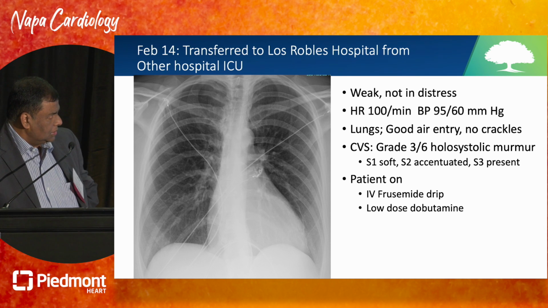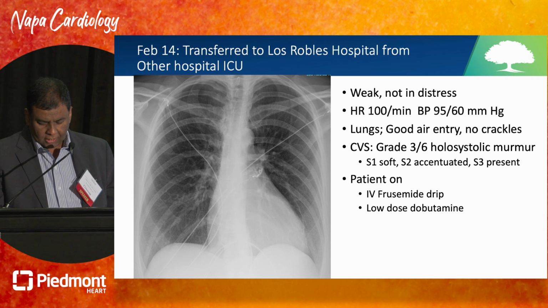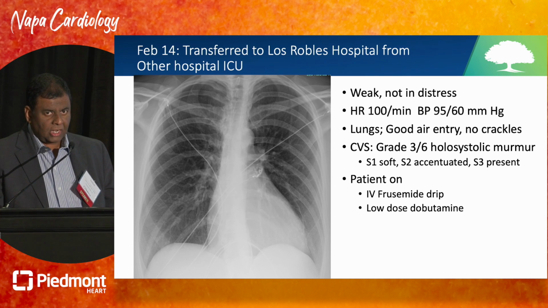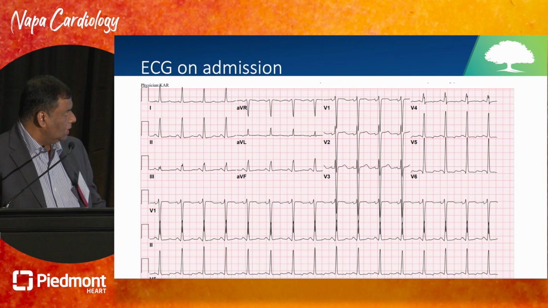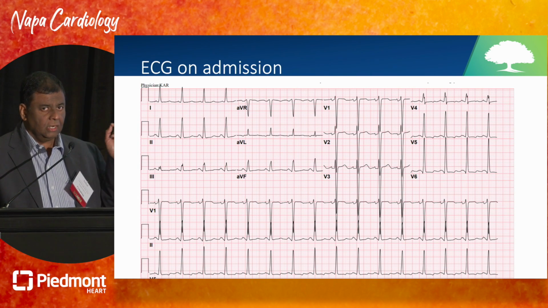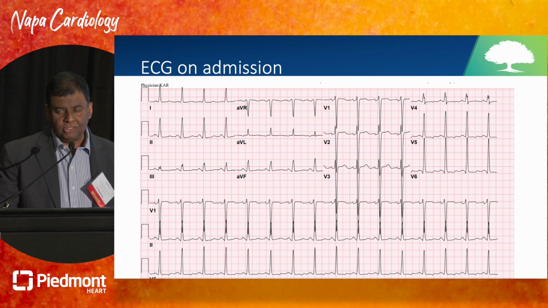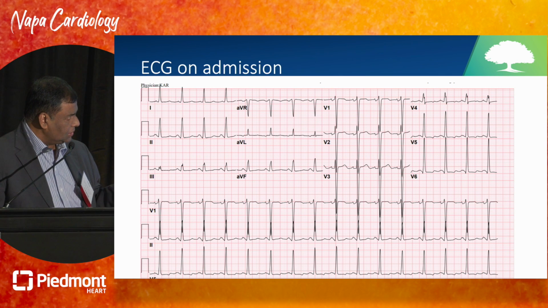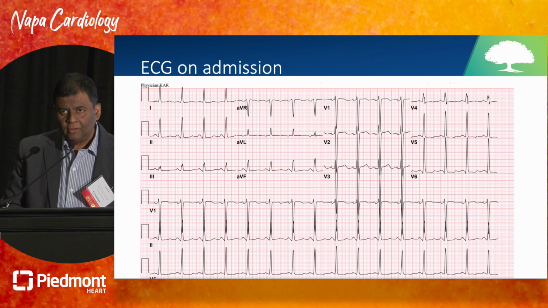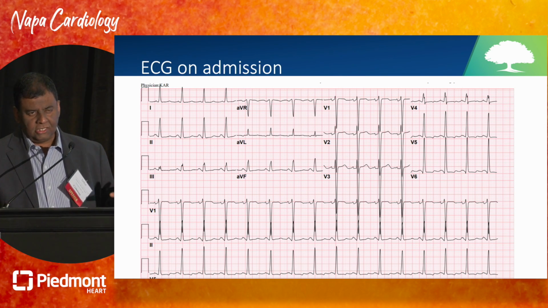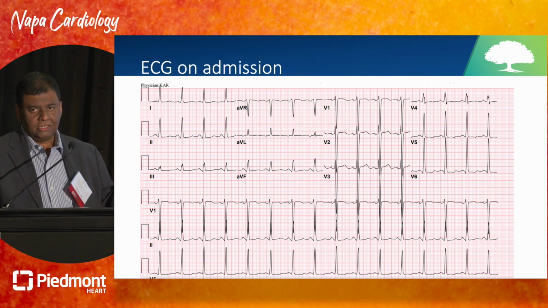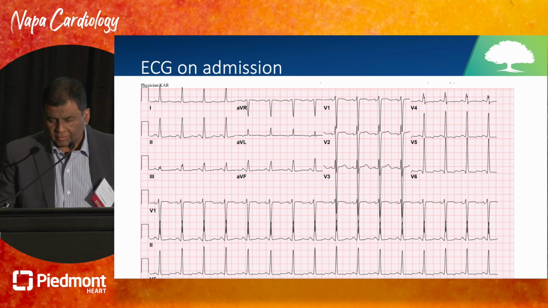She had a grade 3 holosystolic murmur with a soft S3 and an accentuated S2. She was on an IV Lasix drip and a low-dose dobutamine. And she continued, as you can see, to be tachycardic. And you can see over here, the EKG demonstrates evidence of left ventricular hypertrophy, no ST elevation, ST depression, no abnormal Q waves. Obviously, I realized that this heart disease was not 2 days old. It was at least a few months because these were signs of an enlarged ventricle.